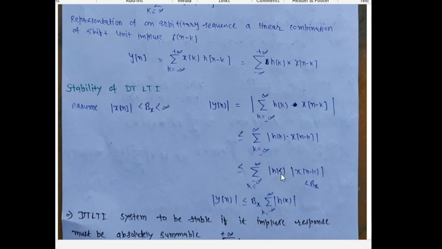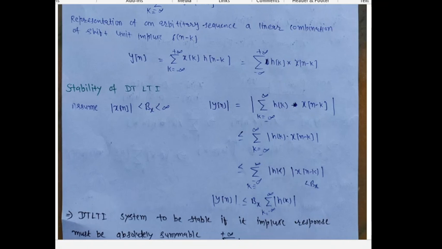When we put the mode, the sum over k from minus infinity to plus infinity of the mode of hk times the mode of x n minus k is less than or equal to Bx, because the mode of x is a finite value. So for stability of a discrete time LTI system, the impulse response should be absolutely summable. If it is not summable, then our system will not be stable.